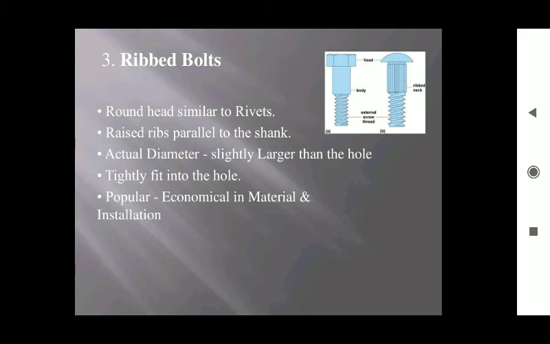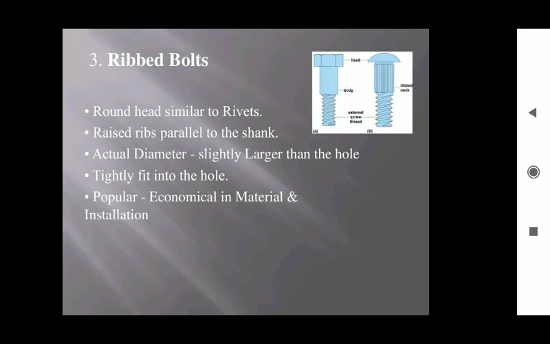Its head is similar to that of rivets, that means a rounded head. Its actual diameter is slightly larger than the hole. That's why it fits tightly into the hole. It is popular and economical in material and installation. So these are the three types of bearing bolts.